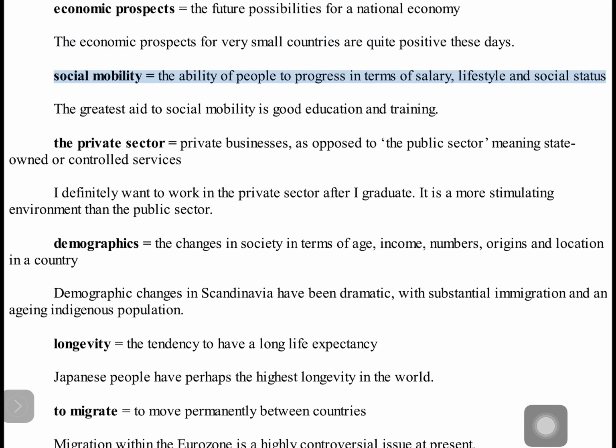Social mobility equals the ability of people to progress in terms of salary, lifestyle, and social status. The greatest aid to social mobility is good education and training. The private sector equals private businesses, as opposed to the public sector, meaning state-owned or controlled services. I definitely want to work in the private sector after I graduate. It is a more stimulating environment than the public sector. Demographics equals the changes in society in terms of age, income, numbers, origins, and location in a country.